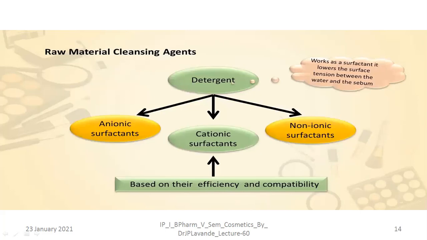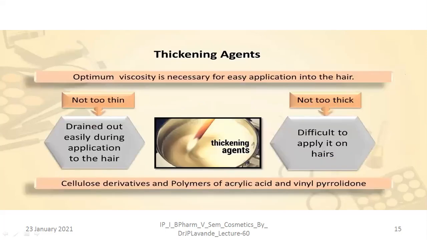If you see the different kinds of raw materials used in shampoos, generally the raw materials used for the cleansing action are nothing but the detergents. Detergents particularly work as a surfactant. They lower the surface tension between the water and the sebum, and are used for cleansing of the hair. They are of different types: anionic surfactant, cationic surfactant, and non-ionic surfactant. Based on their efficiency and compatibility, the surfactants are very widely used in order to clean the hair.